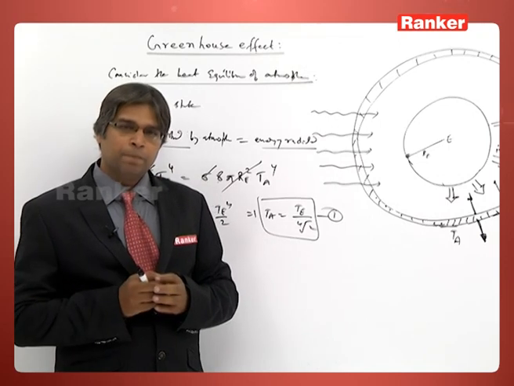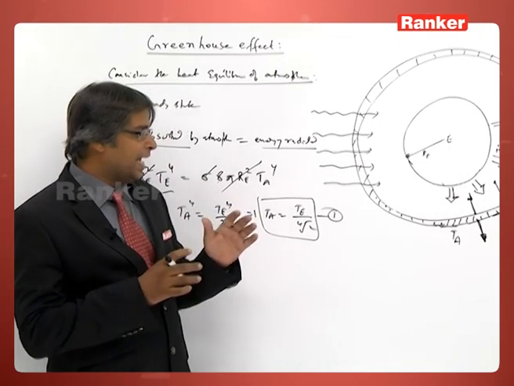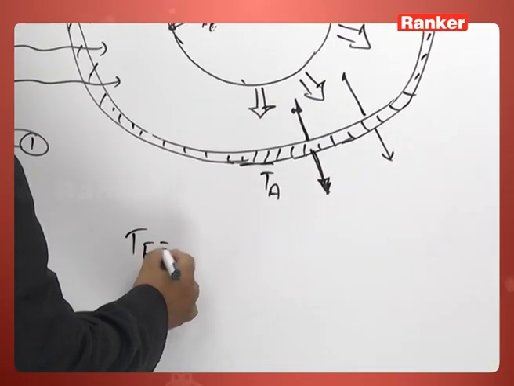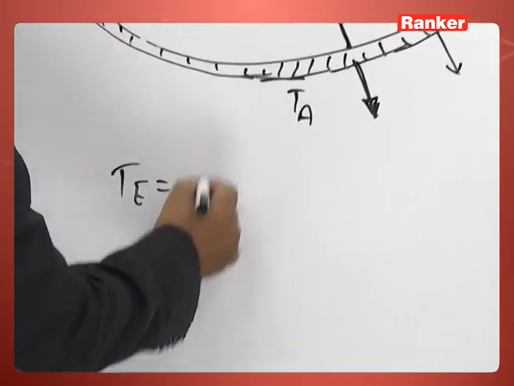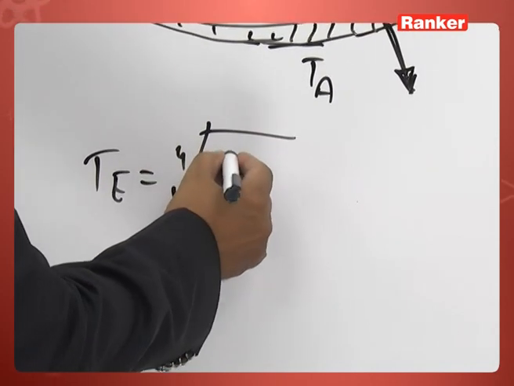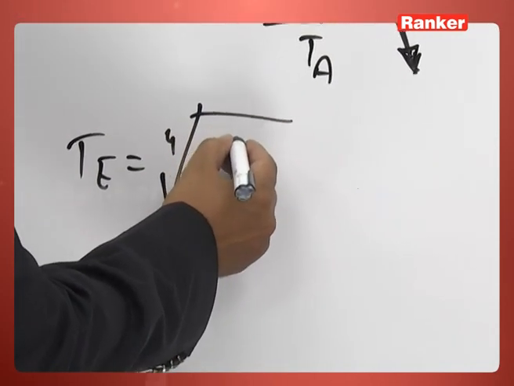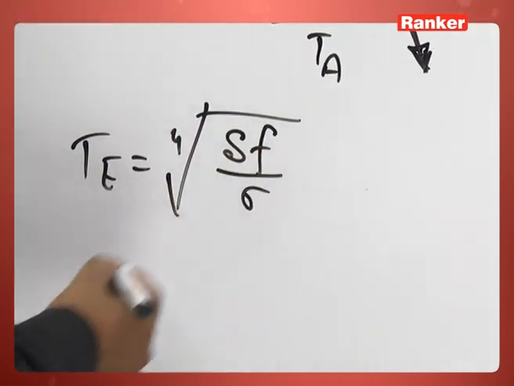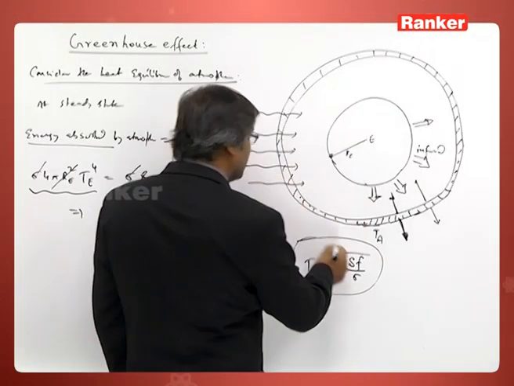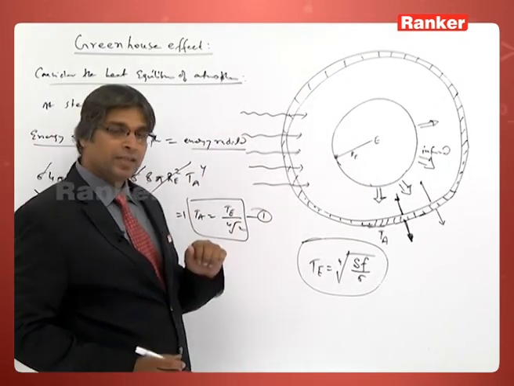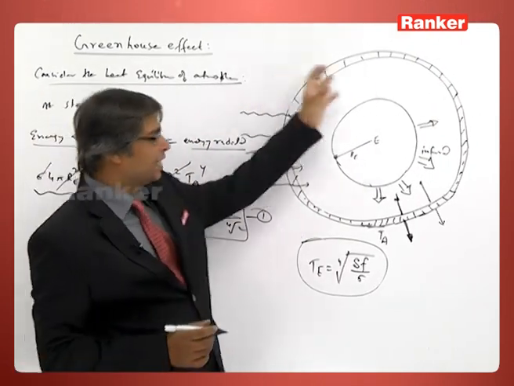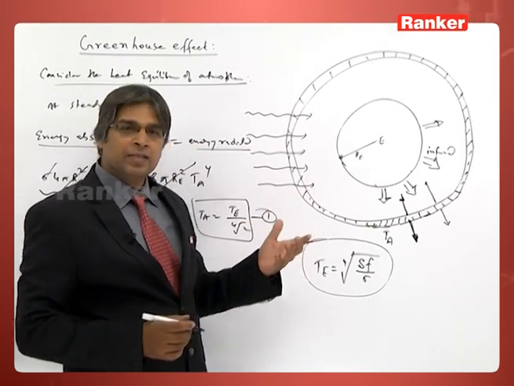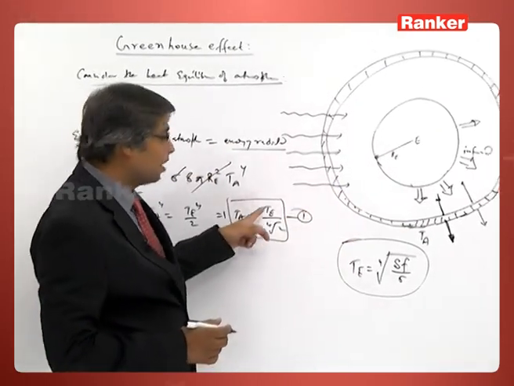Now, let us see again that previously we have seen the temperature of earth in the absence of atmosphere was 4th root of solar constant S into the fraction F by sigma. So, this was the temperature of earth. Now, let us see that if I take the role of atmosphere, then what will be the temperature of earth.